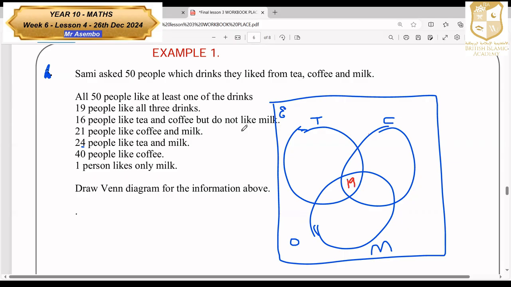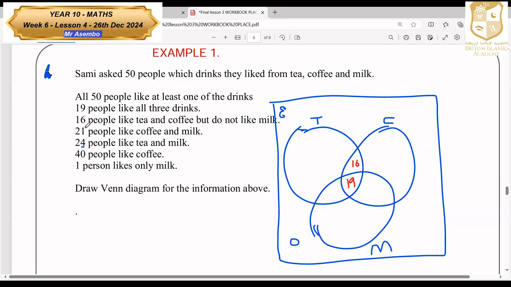And then next one, 16 people like tea and coffee, but not milk. They are not among the 19 here, so they are only 16 here, where the 2 of them are meeting. Since they don't like milk, we cannot subtract from 19 to put here. So all 16 has to be in the middle there.